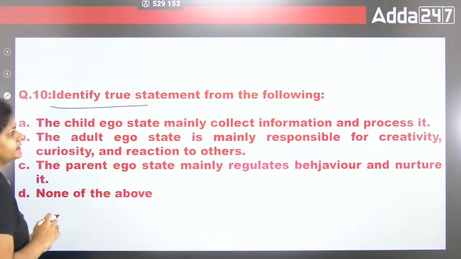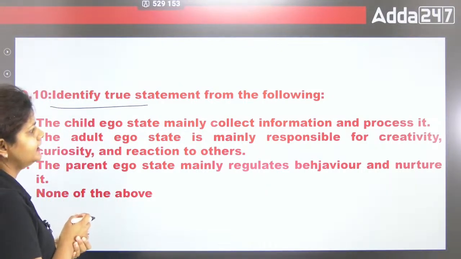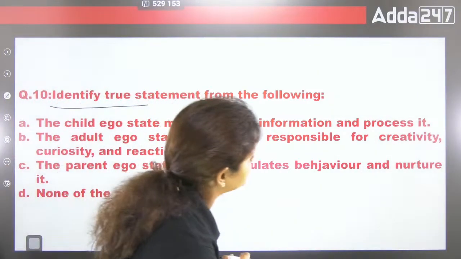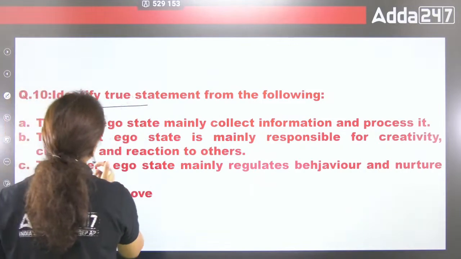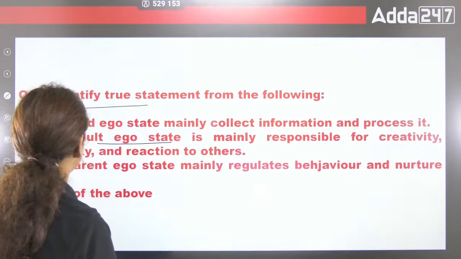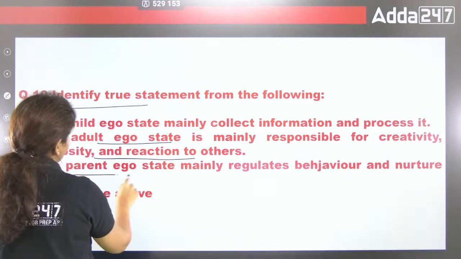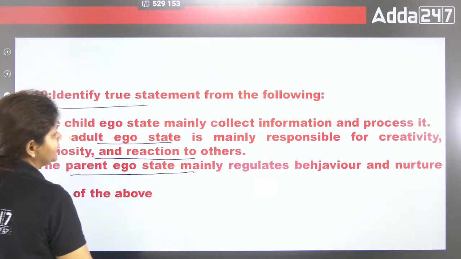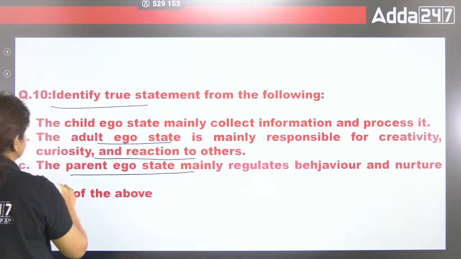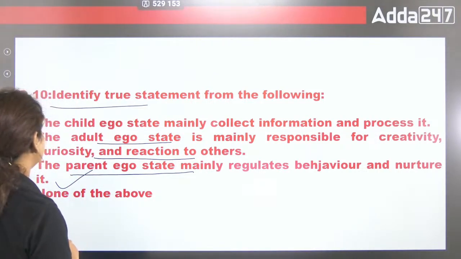Identify the true statement from the following. A is what? The child ego state mainly collects information and processes it. The adult ego state is mainly responsible for creativity, curiosity and reaction to others. C is the parent ego state mainly regulates behavior and nurtures it, and then none of the above. So the parent ego state of course is the correct one. Mainly regulates the behavior and nurtures it.